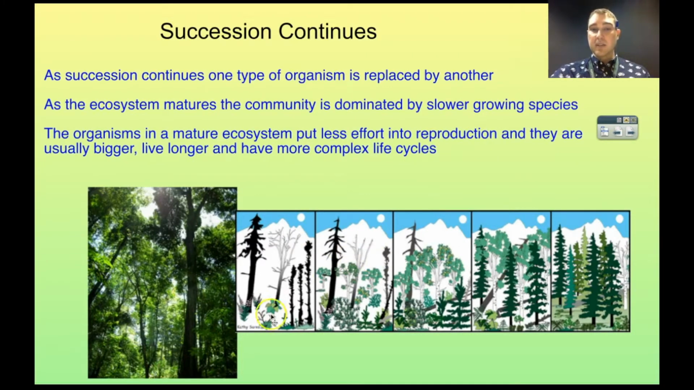So we can see that here. So we have new species coming in, replacing old species with dead trees that are falling over, and then we get to what we call a climax community, which is where you have a very stable ecosystem.